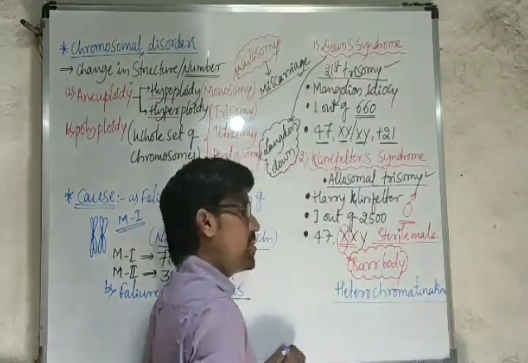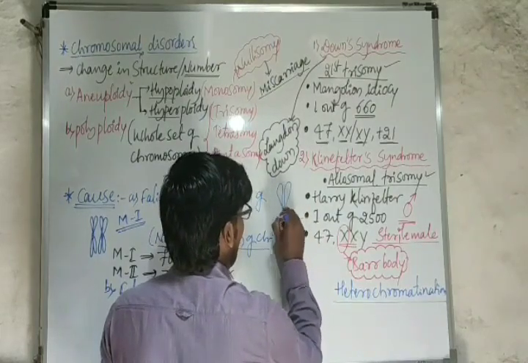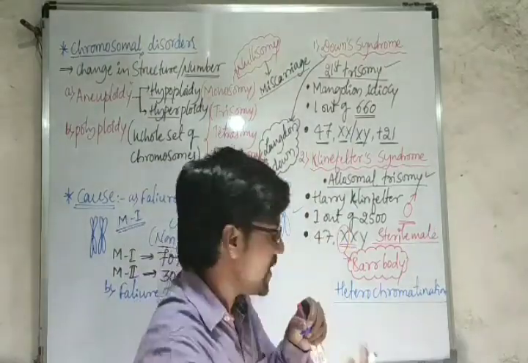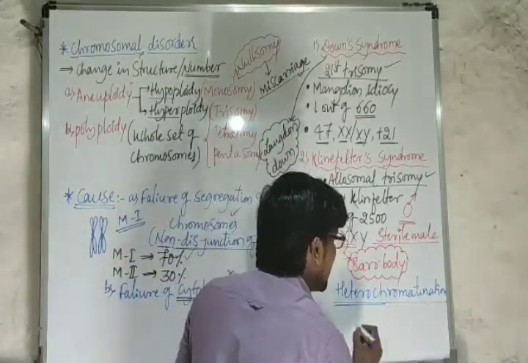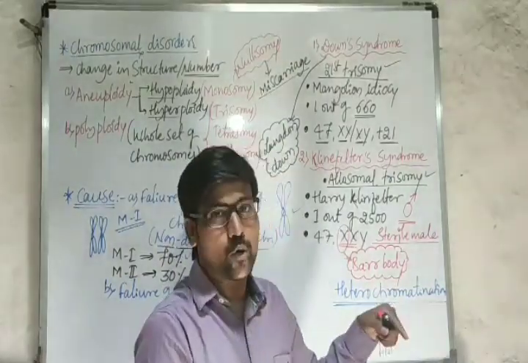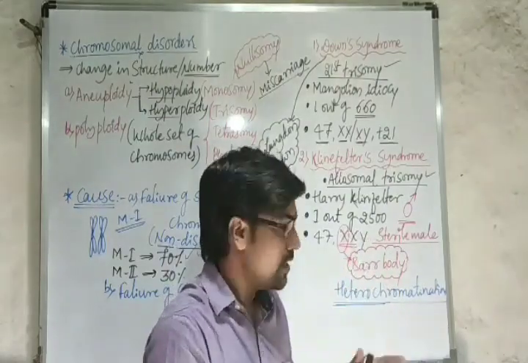That chromosome undergoes heterochromatinization. If I consider this as the X chromosome, whatever chromatin network is there in the X chromosome will undergo heterochromatinization. We already know euchromatin and heterochromatin. Euchromatin means the expressing part of chromatin or DNA.